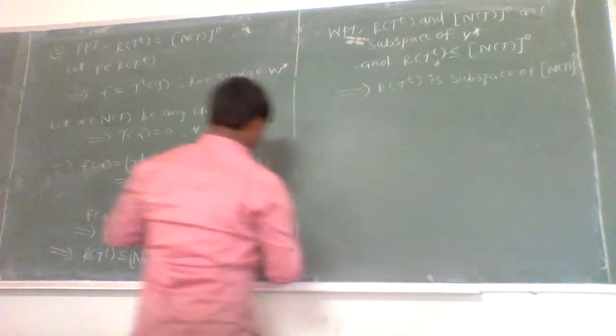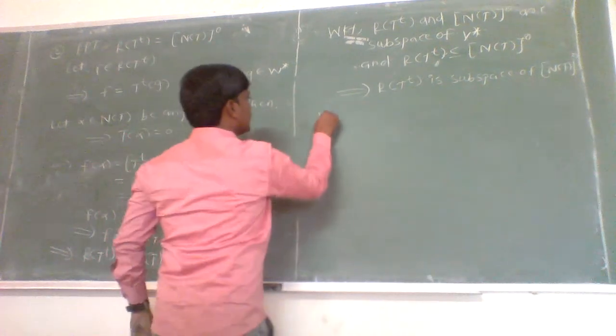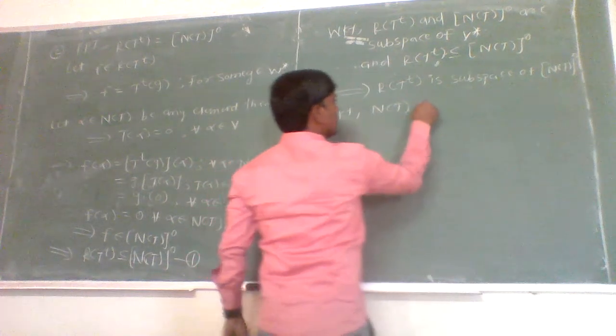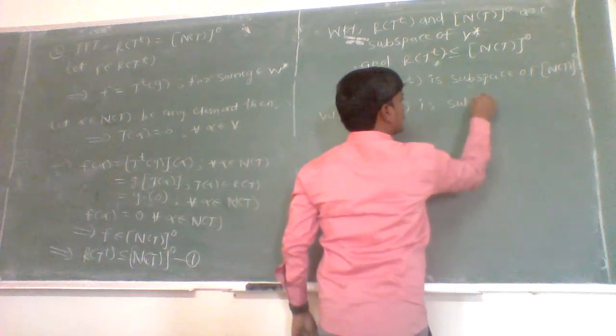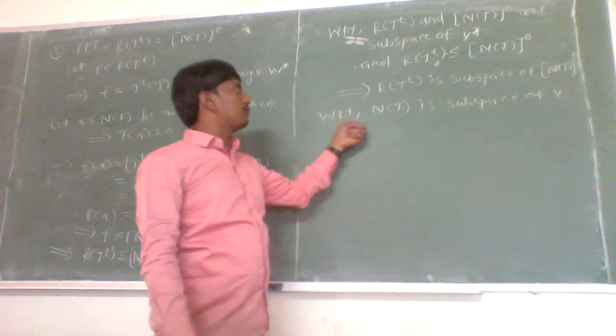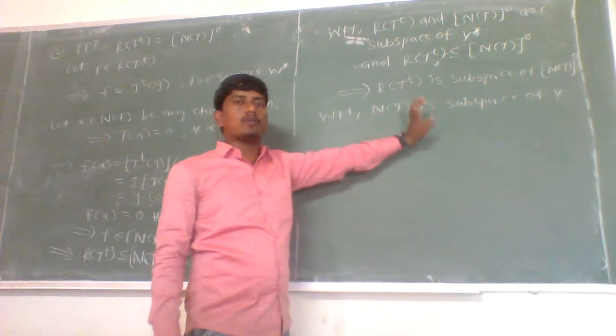Now we know that the null space of T is a subspace of V, since the null space of T contains all alpha belonging to V such that T of alpha is equal to 0.